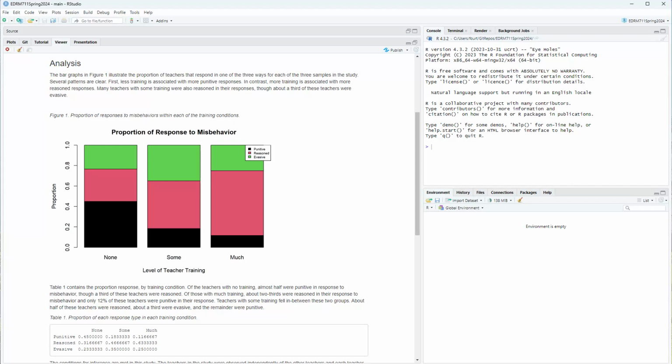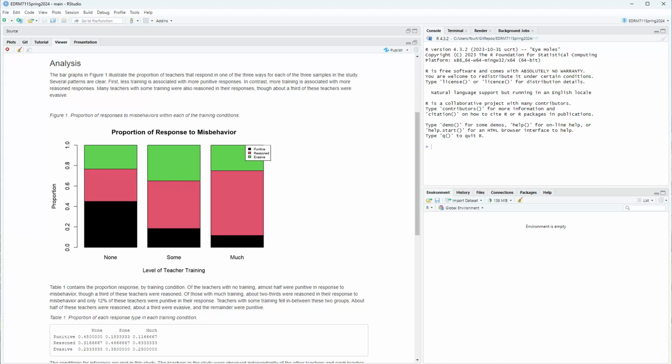Many teachers with some training were also reasoned in their responses, though about a third of these teachers were evasive, as I see in the bar here. And I'm just roughly estimating that looks like about a third that is green here in this second bar for the evasive category.